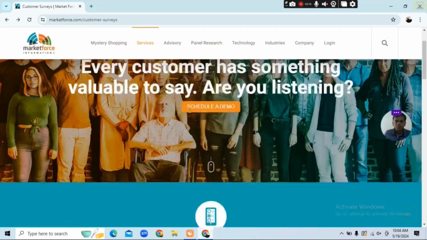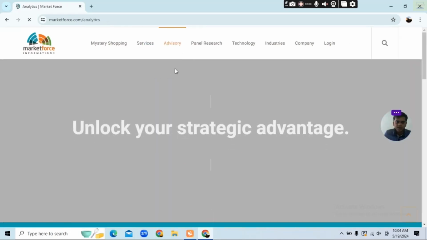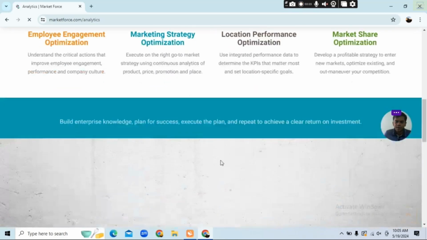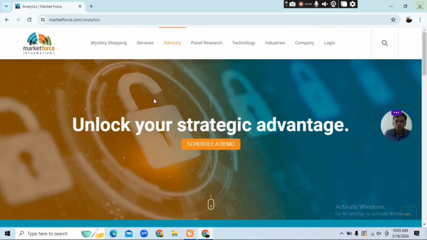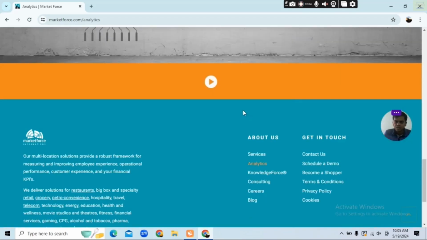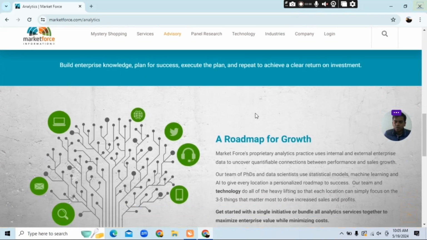earn a certain amount of income from this kind of website also. You can see the analytics also here, market analytics. So if you want to see the analytics of this particular market, you can also show the demo. If you want to sell any kind of item or want to run any kind of survey, you can schedule a demo also. So you can get analytics from here also.